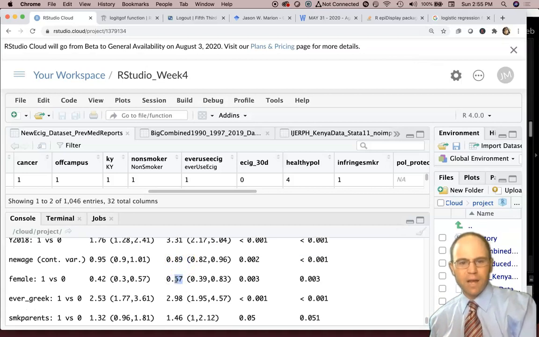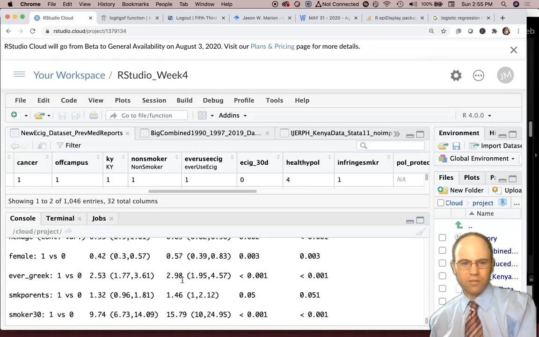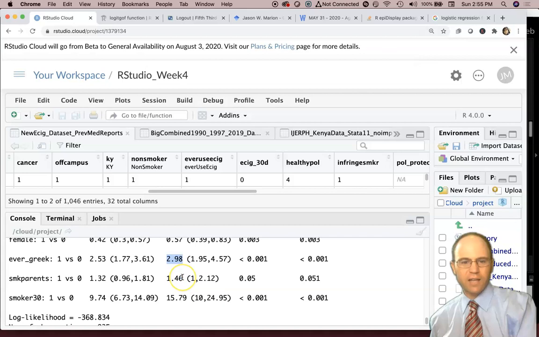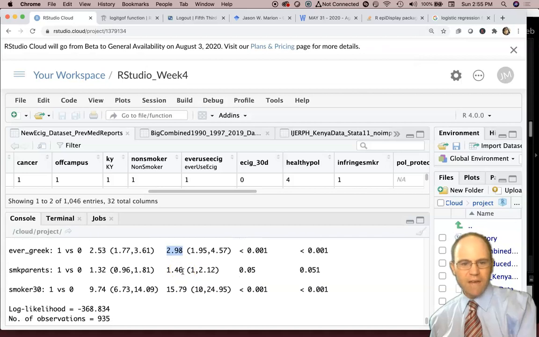By being female, there was a 1 minus 0.57, a 43% reduction in e-cigarette use. Guys and girls in fraternities or sororities had 2.98 times greater odds of e-cigarette use. Having smoking parents increased the odds 1.46 times, or 46% greater than 1.